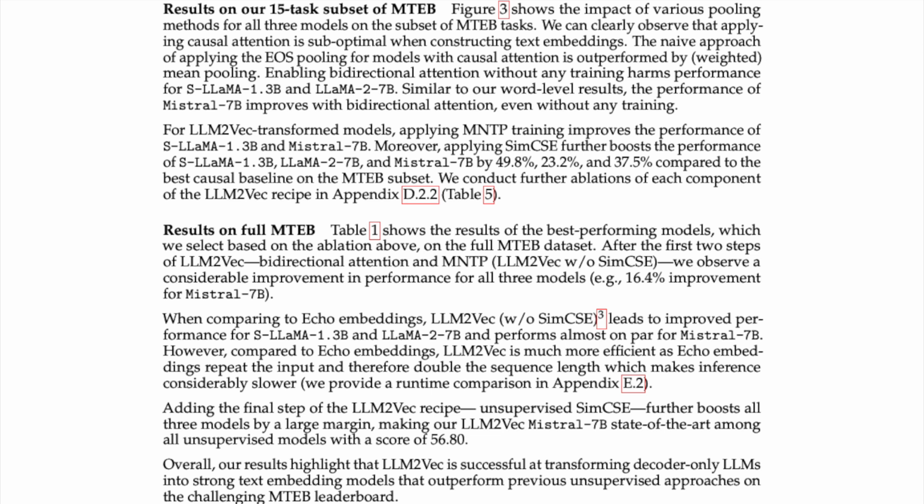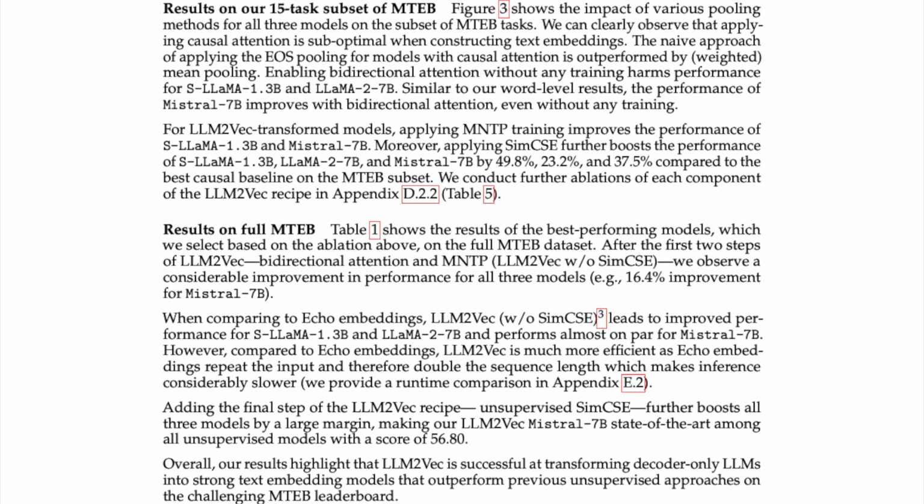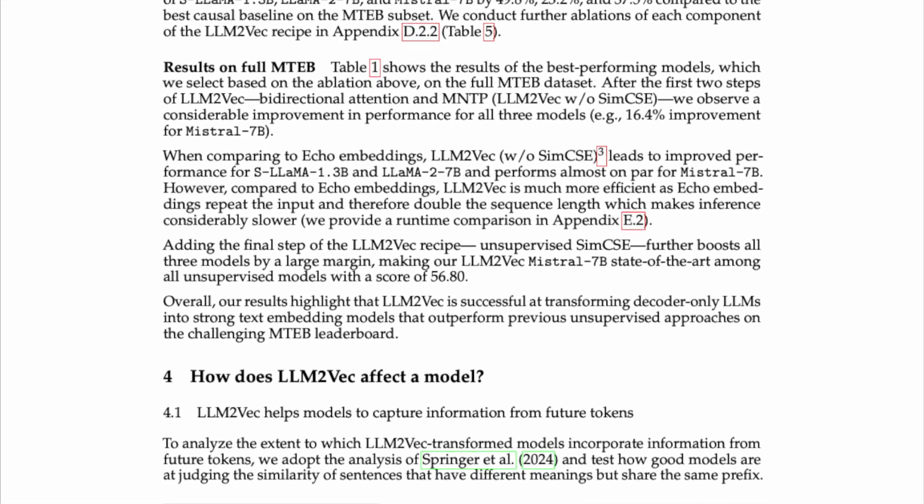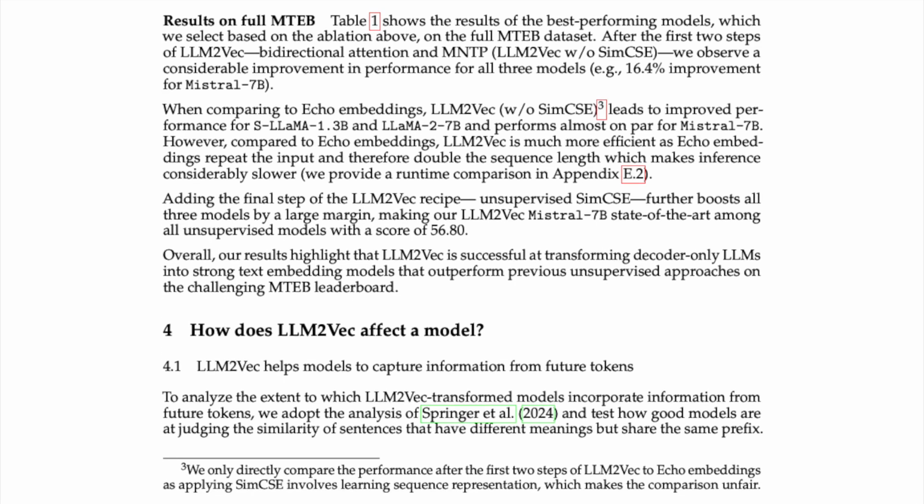For LLM2Vec transformed models, applying MNTP training improves the performance of LLaMA 1.3B and Mistral 7B. Moreover, applying SimCSE further boosts the performance of LLaMA 1.3B, Llama 2 7B, and Mistral 7B by 49.8%, 20.2%, and 37.5% compared to the best causal baseline on the MTEB subset. We conduct further ablations of each component of the LLM2Vec recipe in Appendix D.2, Table 5. Results on full MTEB. Table 1 shows the results of the best performing models, which we select based on the ablation above, on the full MTEB dataset.